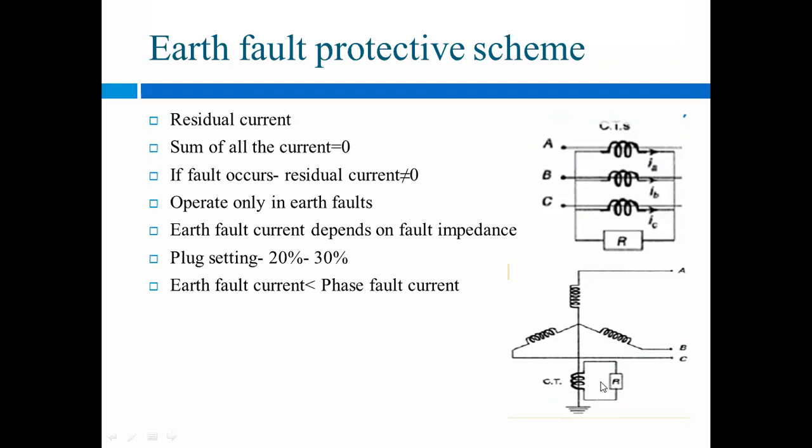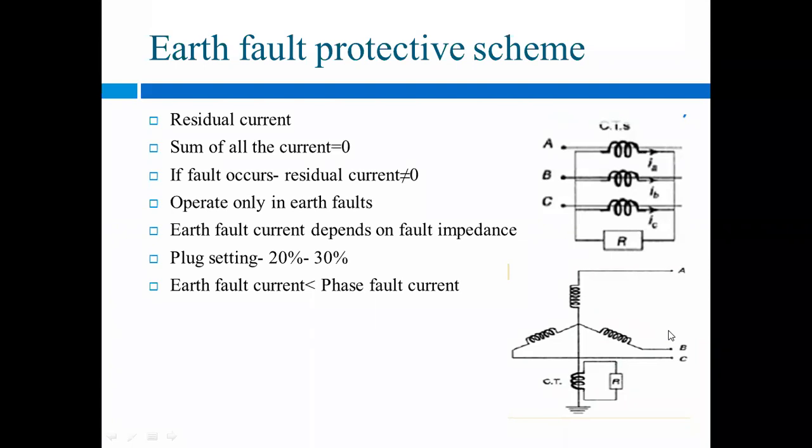So where actually is this relay connected? Can anyone tell me? In series with what? In series with any phase? Yes, in series with CT.